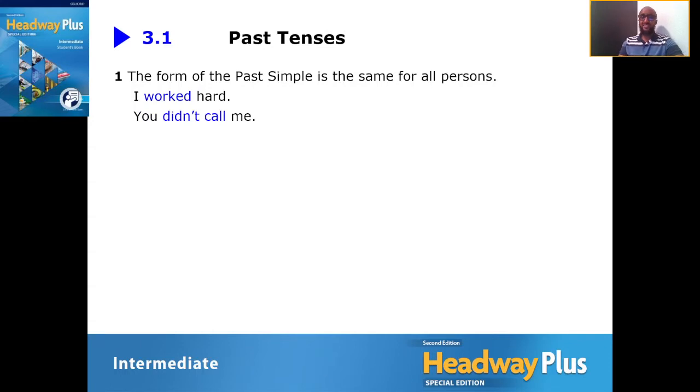Next one. You didn't call me. Now remember, when we talk about the negative, number one, and when we talk about the question form, in the past simple, we should be using did. So here is the negative form, didn't call me. And then here is the question, and this is of course an open question.